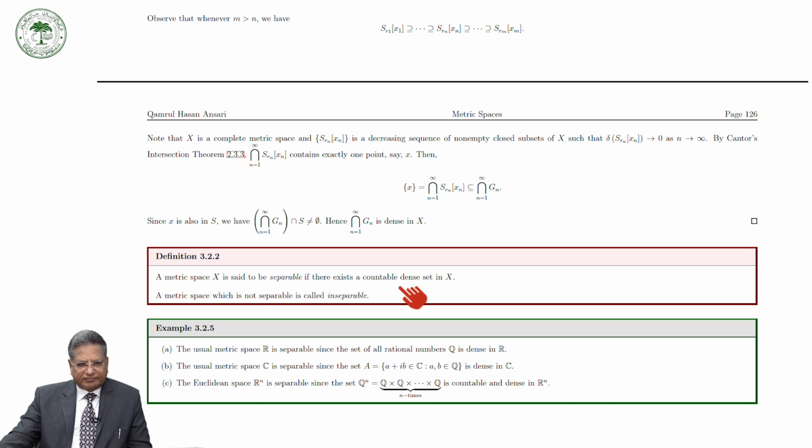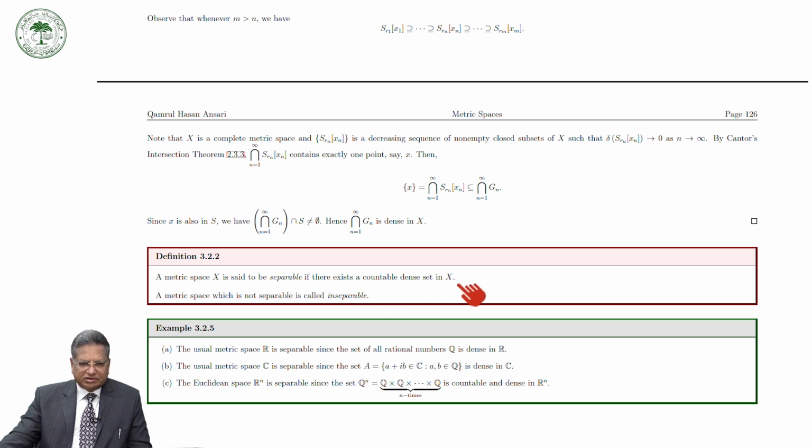So, if a metric space has a countable dense set, then it is called a separable space. That is, a metric space X is said to be separable if there exists a countable dense set in X.